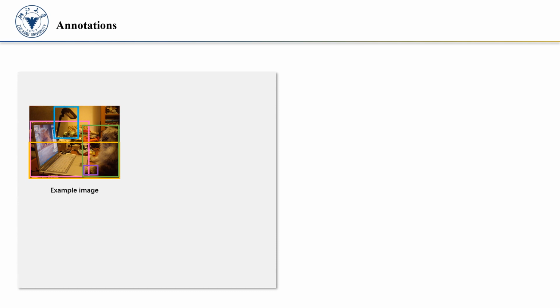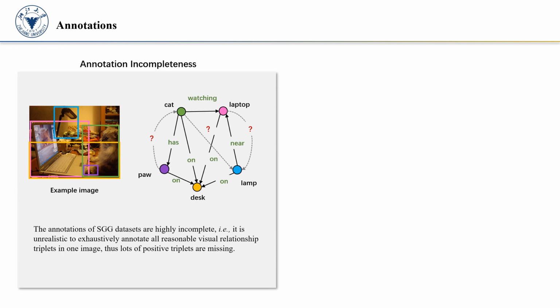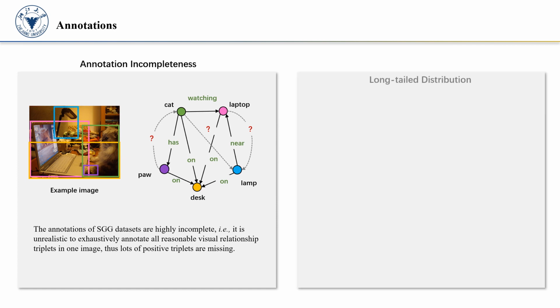Firstly, the annotations of SGG datasets are highly incomplete. It is unrealistic to exhaustively annotate all reasonable visual relationship triplets in one image, thus lots of positive triplets are missing. For example, the relations between cat and lamp may be missing in the annotated ground truths for the example image. Secondly, the data distribution of predicate categories is long-tailed.